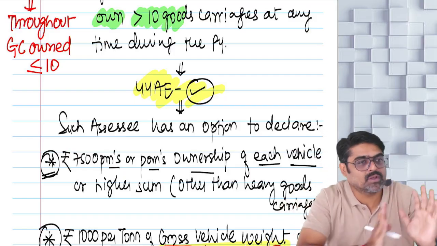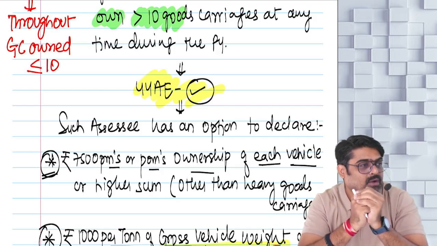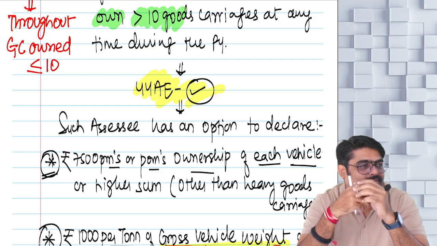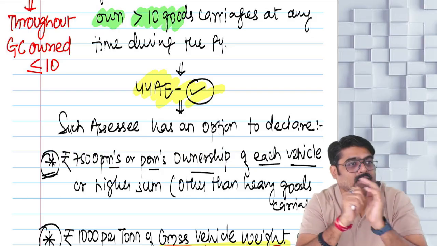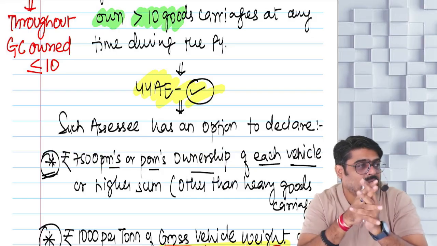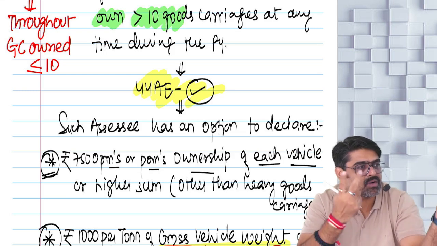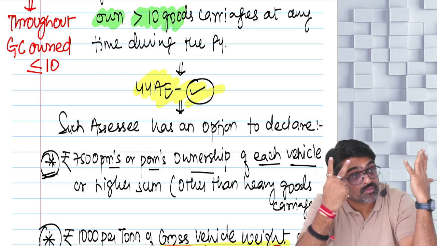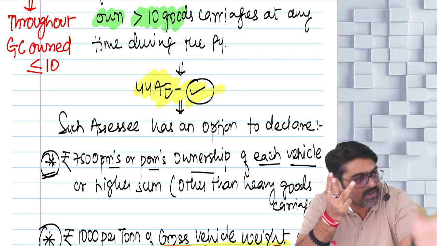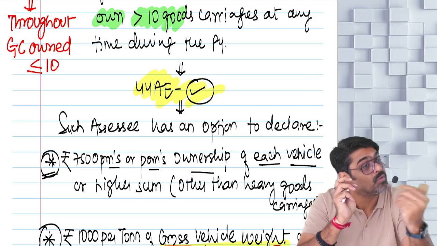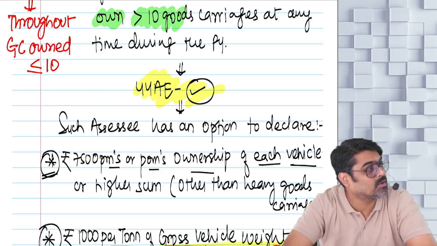So for example, you are the owner of a vehicle from the beginning of the year and you are selling that vehicle on 9th of November. How many months of ownership? April, May, June, July, August, September, October: 7 months full ownership. And 9 days of November will also be taken as a full month, because for part of the month's ownership also you are supposed to show 7,500.